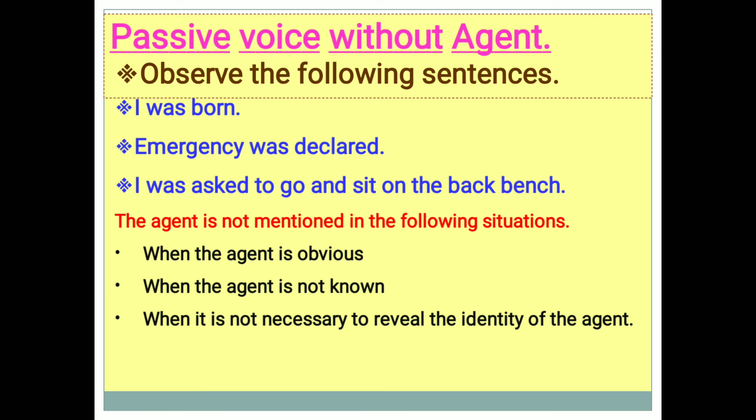Also, when it is not necessary to reveal the identity of the agent. In these situations, passive voice without agent is used.